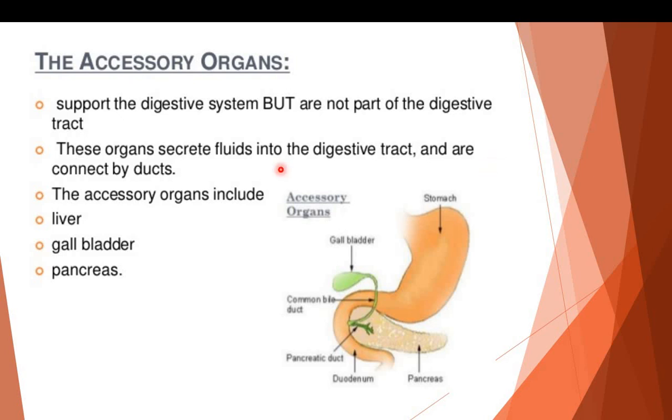Accessory organs of the digestive system support the digestive system but are not part of the digestive tract. These organs secrete fluids into the digestive tract and are connected by ducts. The accessory organs include liver, gallbladder, and pancreas.